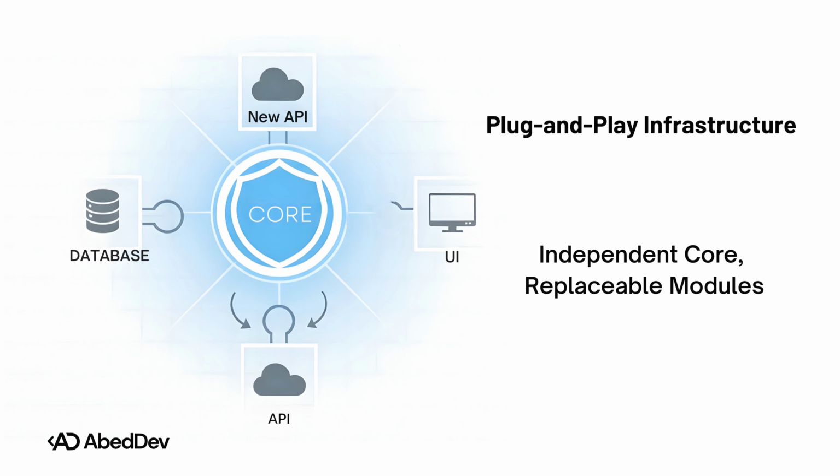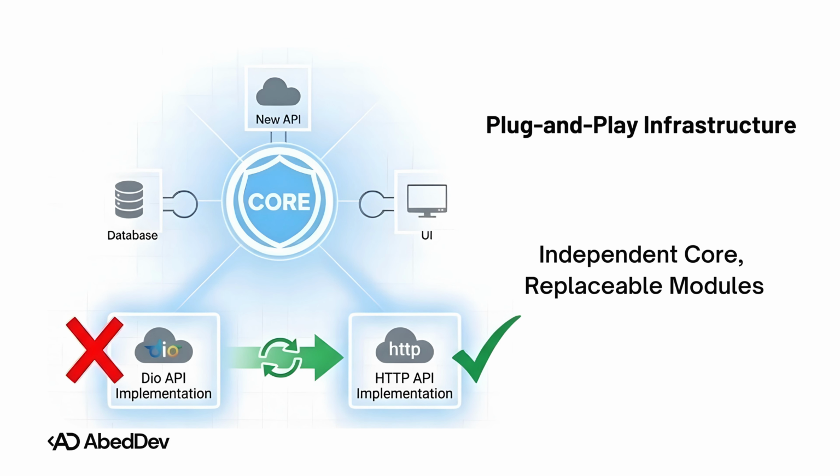And what's the result of doing this? Your core is now pure. It's completely independent of any framework, any database, any API. Your entire infrastructure, your data sources, your UI, it all becomes a set of replaceable plugins. You want to switch from Dio to the HTTP package? No problem. You only change one implementation file in the data layer, and your core business logic doesn't even notice. And that is real architectural power.